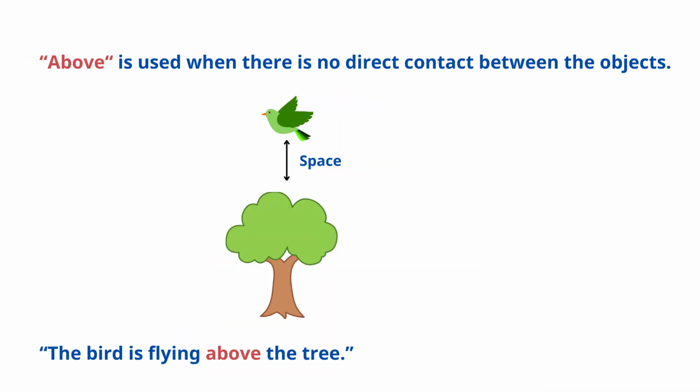Let's look at above first. Above is used when there's no direct contact between the objects, such as the bird is flying above the tree. Notice there's a space between the bird and the tree. Now let's look at over.